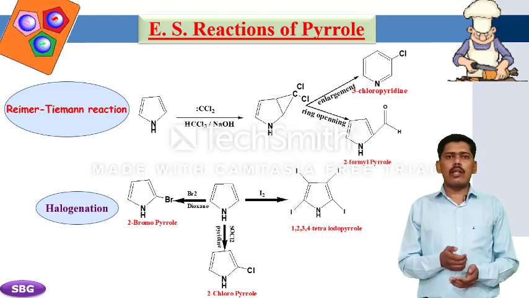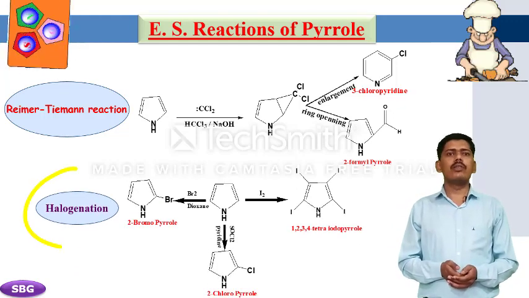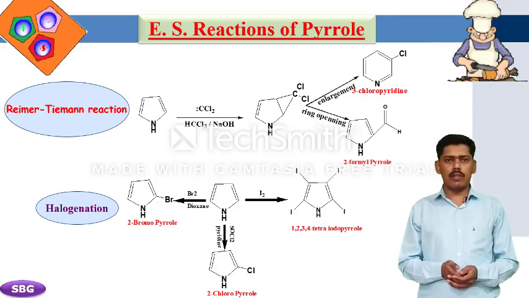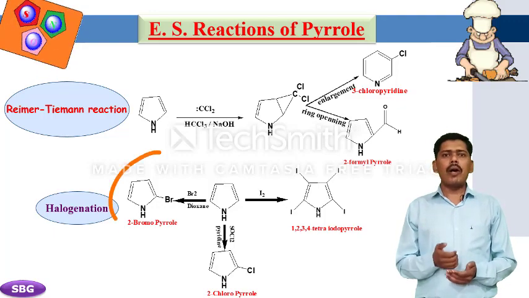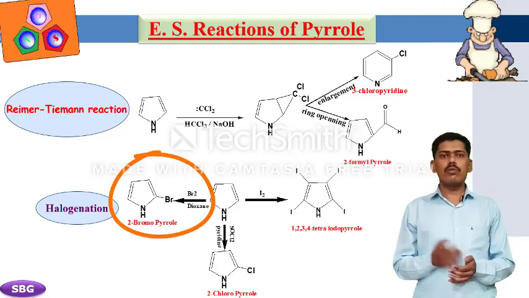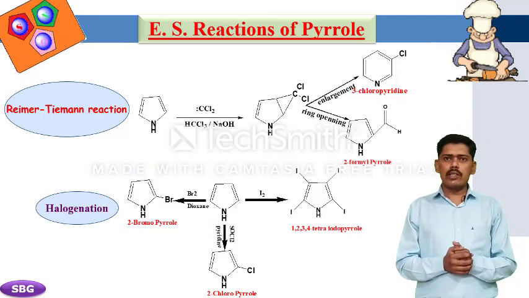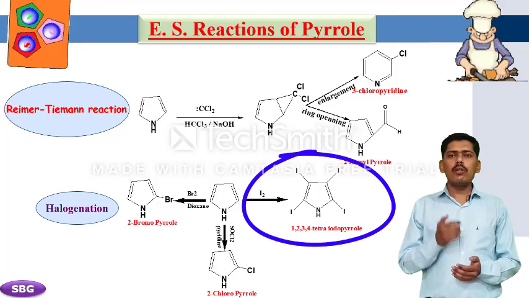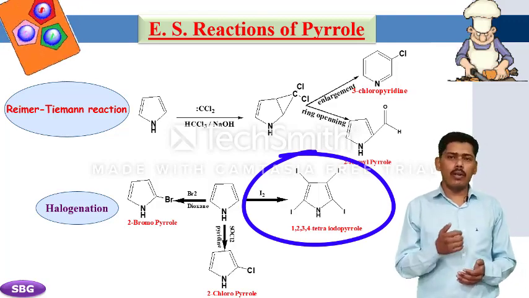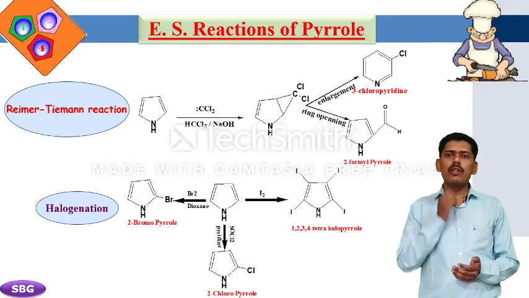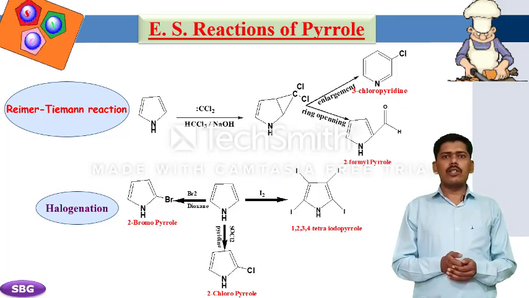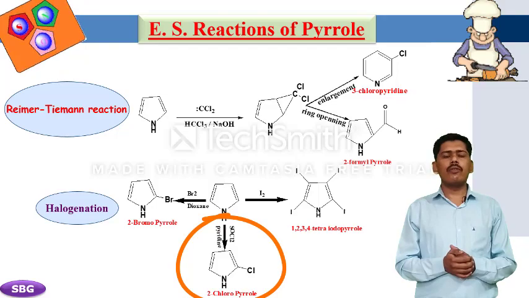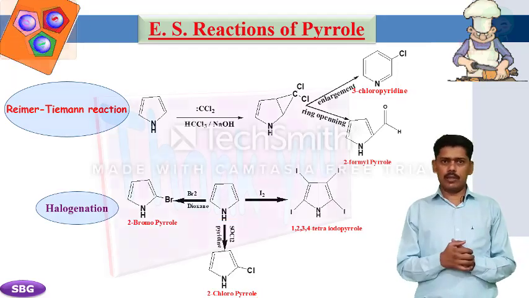Next and last but not the least reaction is the halogenation reaction. In halogenation, the first reaction is bromination. In the bromination reaction, pyrrole reacts with bromine in dioxane to give 2-bromopyrrole. Next reaction is the iodination reaction. In iodination, pyrrole gives 1,2,3,4-tetraiodopyrrole. Next and last reaction is the chlorination reaction. In chlorination, pyrrole converts into 2-chloropyrrole in the presence of thionyl chloride and pyridine.